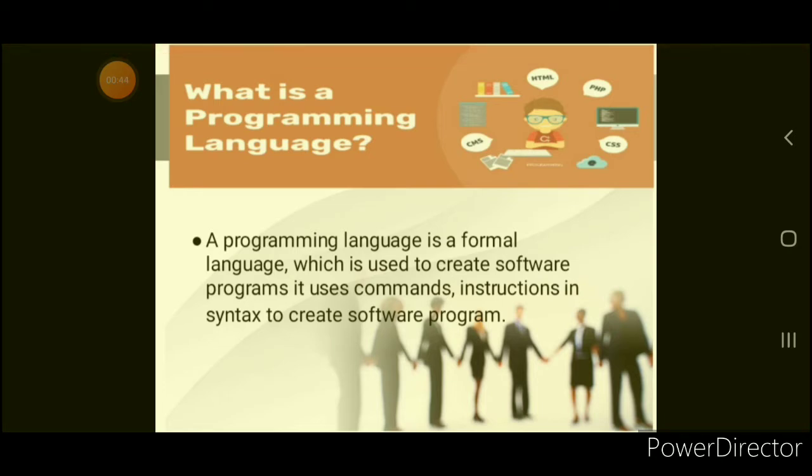Let's take an example of WhatsApp. WhatsApp is a software and it is made from the programming language only. So friends, I think now this is clear to you. Programming languages are the languages which are used to develop any kind of software, or we can say they are a set of instructions with the help of which we can build our software.